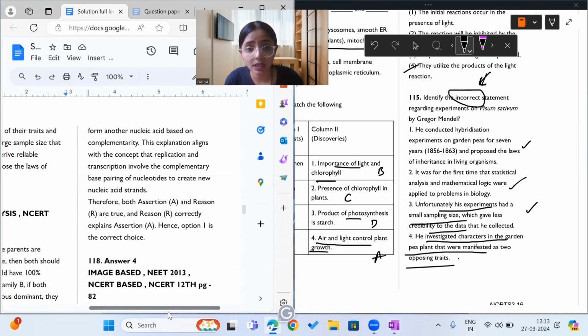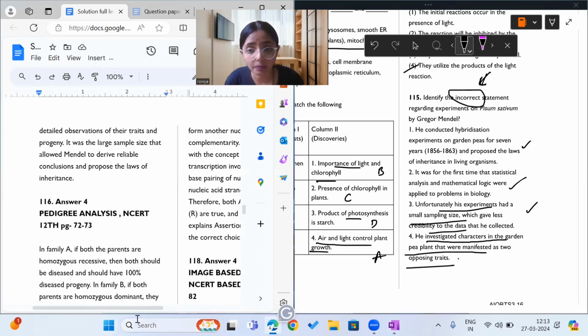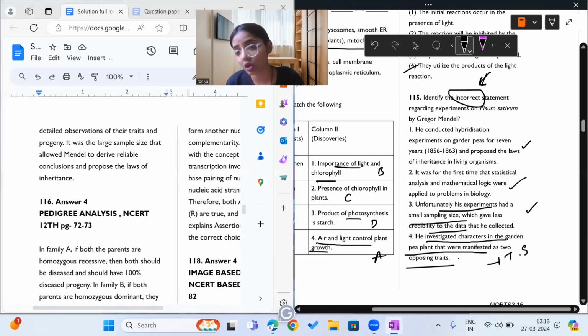What is the fourth statement saying? The fourth statement is saying he investigated characters in garden pea that were manifested as two opposing traits. Like height, which was manifested as tall and short.